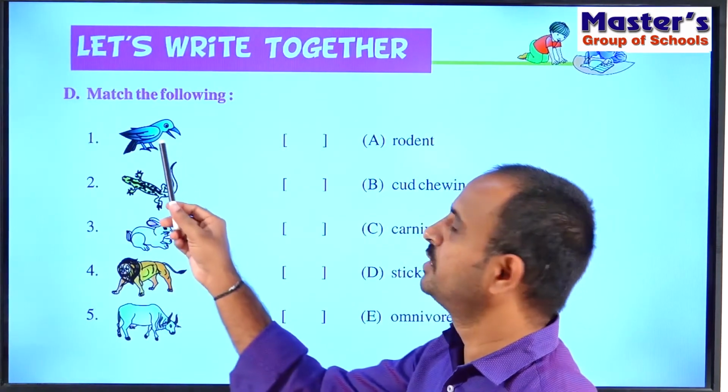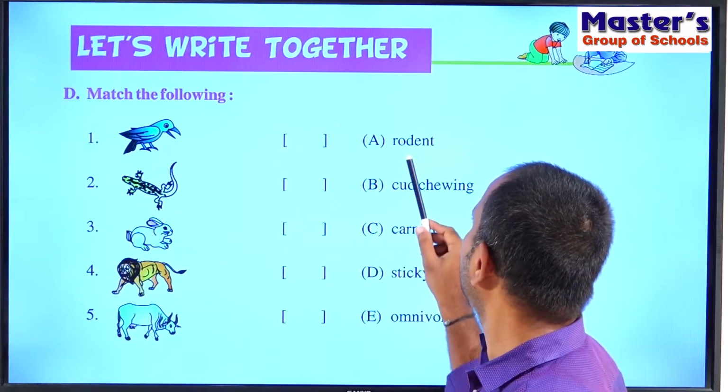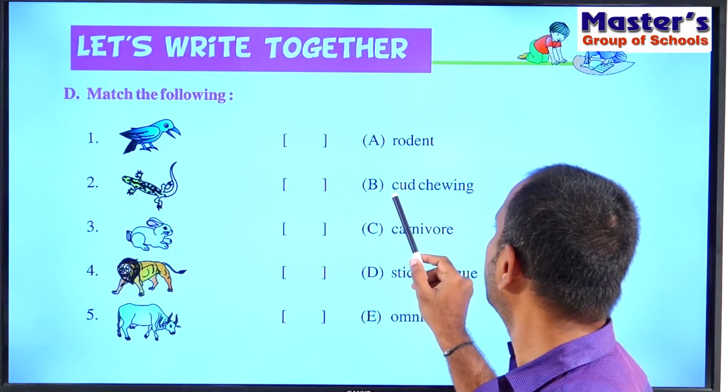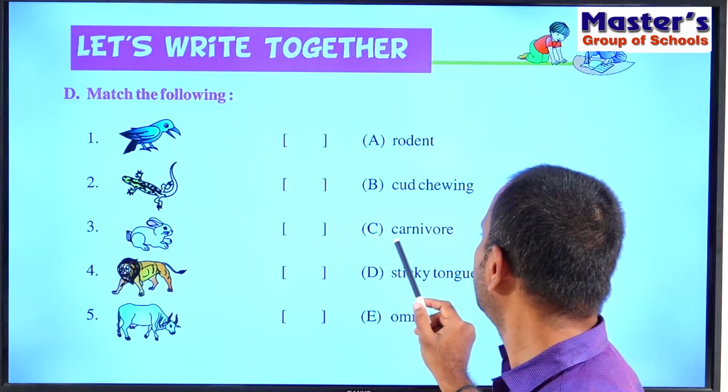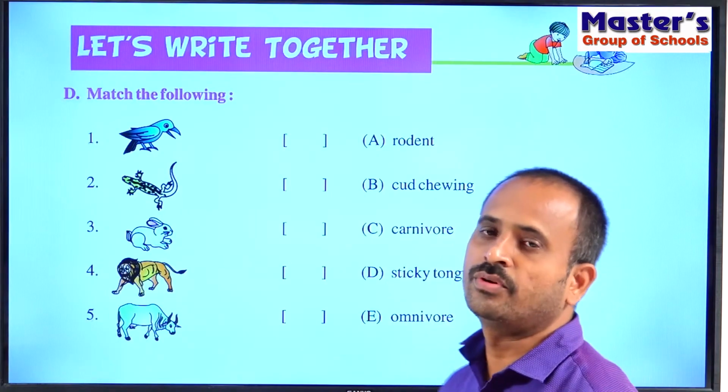Now we have to match these pictures with its corresponding characteristic. So the first one is a rodent. The second one is cud chewing. C, that is carnivore, and D, sticky tongue, and E, omnivore.